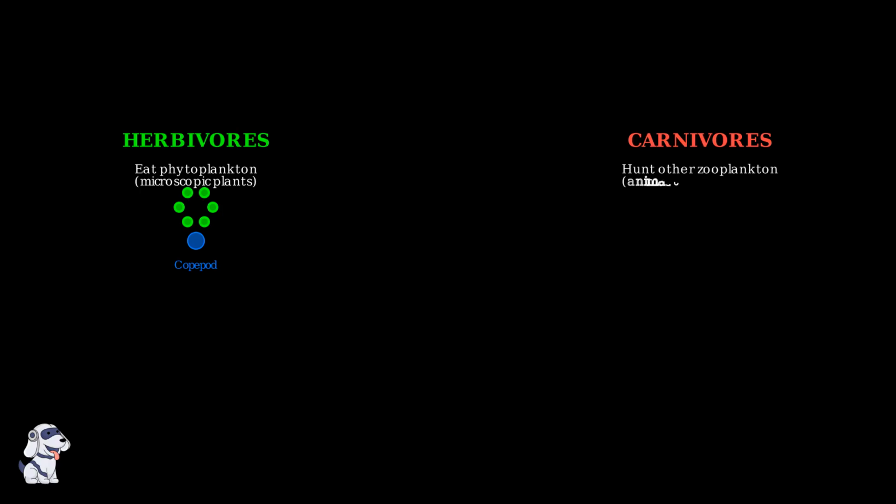Carnivorous zooplankton are the hunters of the plankton world. They actively prey on other zooplankton, including smaller copepods and larvae. Jellyfish are prime examples, using their stinging tentacles to capture and paralyze their prey.